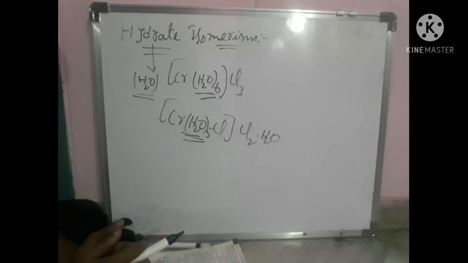These are the different structural isomerisms. Now we will go to stereoisomerism. This stereoisomerism is again divided into geometrical isomerism and optical isomerism.